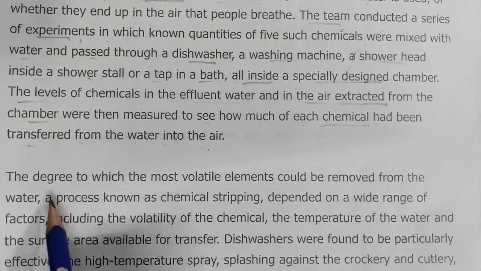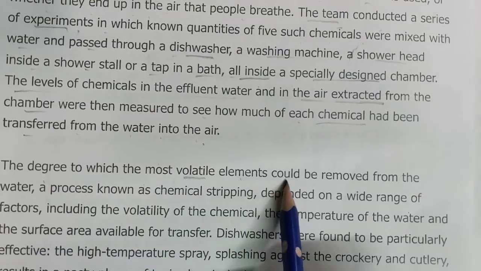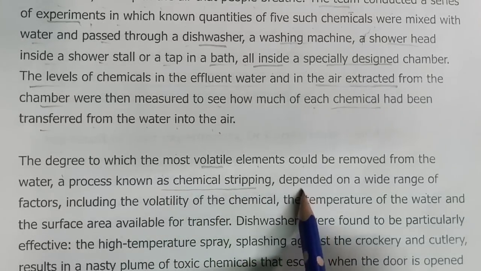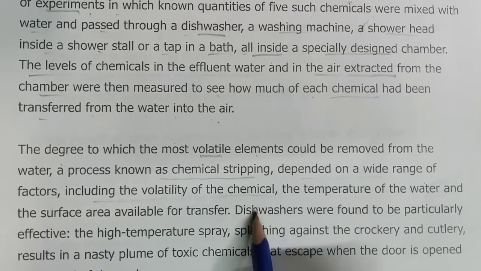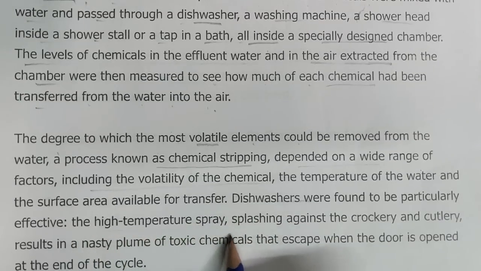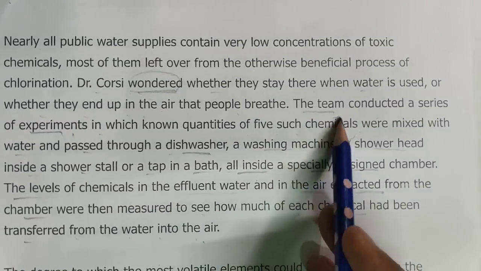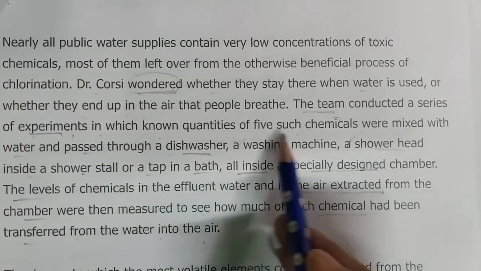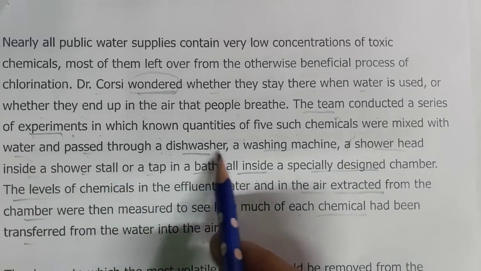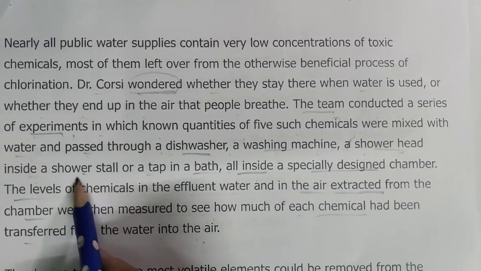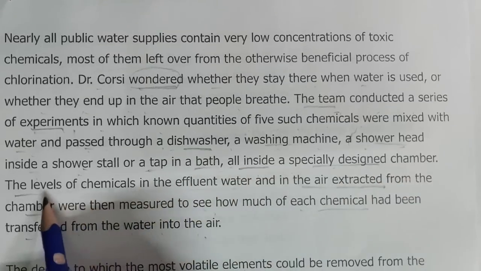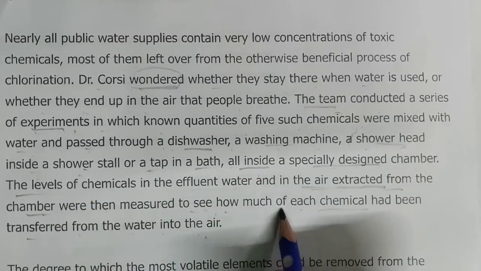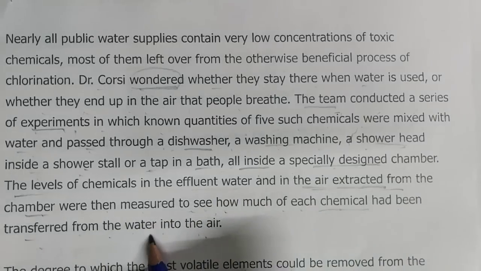So let's read another. The degree to which volatile elements could be removed from the water, a process known as chemical stripping, was found to be related to surface area. So the team conducted a series of experiments, so I think here we should get the answer. Such chemicals were mixed with water and passed through a dishwasher, washing machine, and shower inside a stall, all in a specially designed chamber. Effluent water and air extracted from the chamber were then measured to see how much chemical had been transferred from the water into the air.